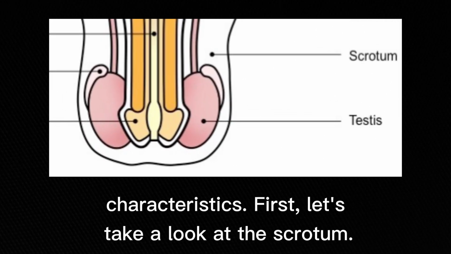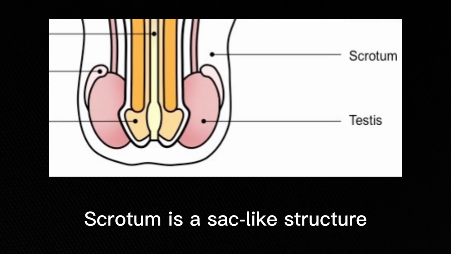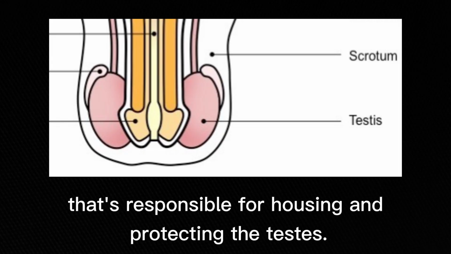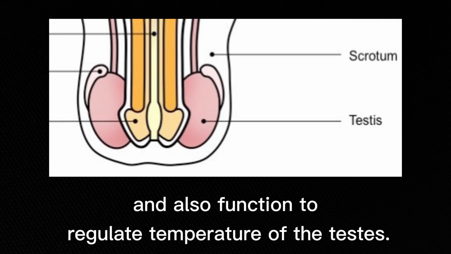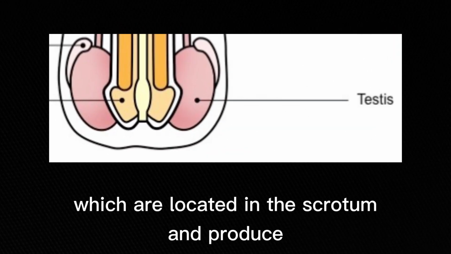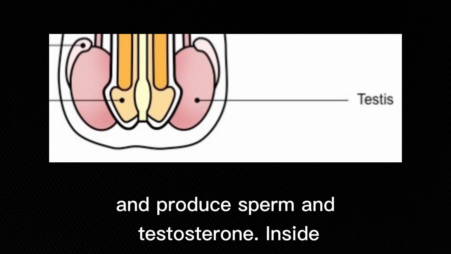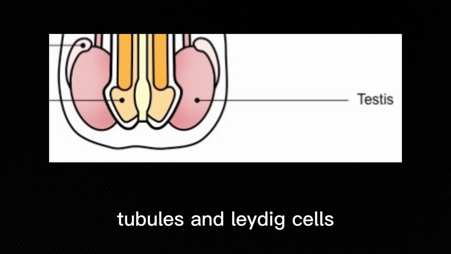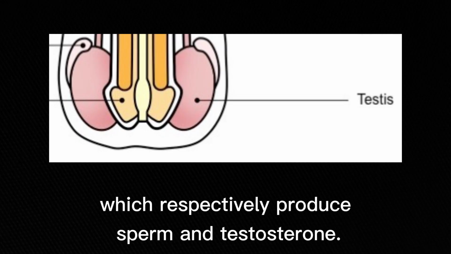First, let's take a look at the scrotum. The scrotum is a sac-like structure that's responsible for housing and protecting the testes and also functions to regulate the temperature of the testes. Next on the list is the testes, which are located in the scrotum and produce sperm and testosterone. Inside each testis, there are seminiferous tubules and Leydig cells, which respectively produce sperm and testosterone.